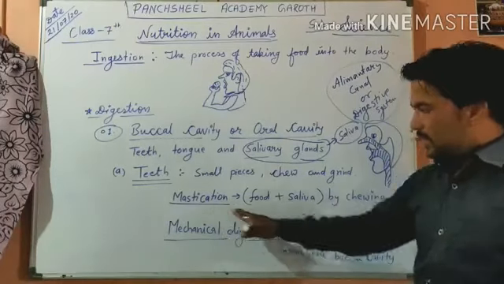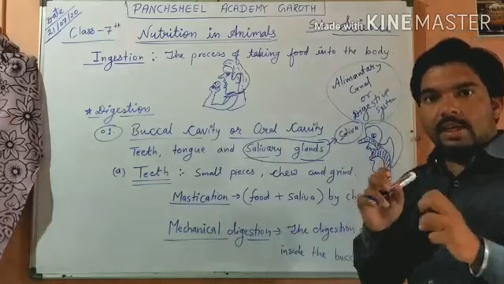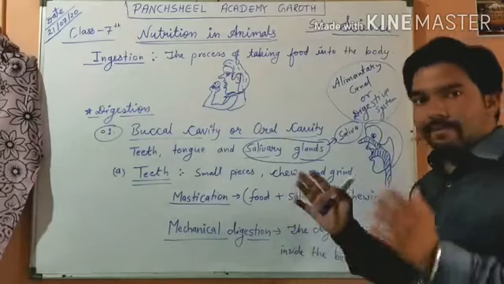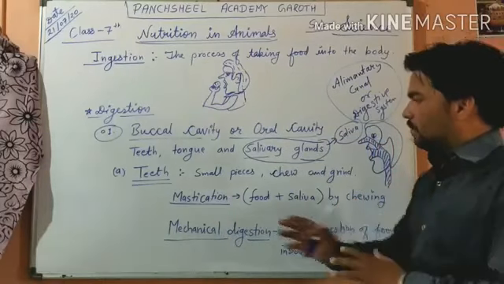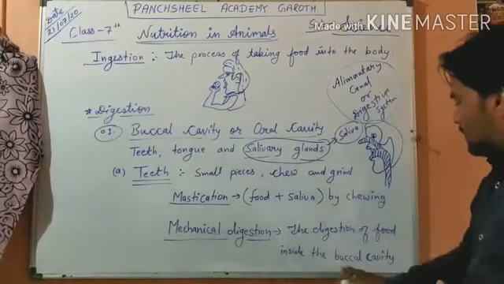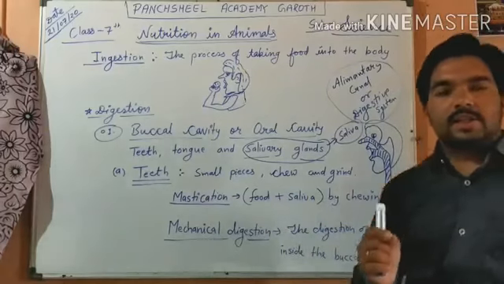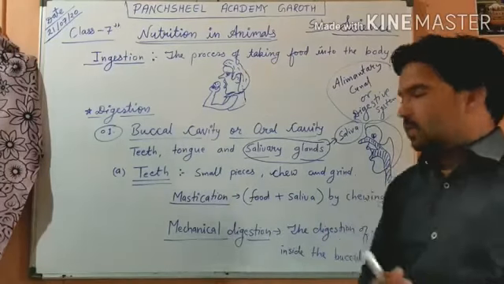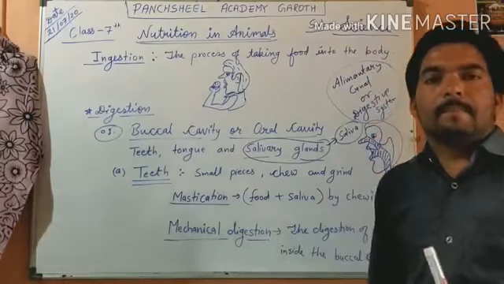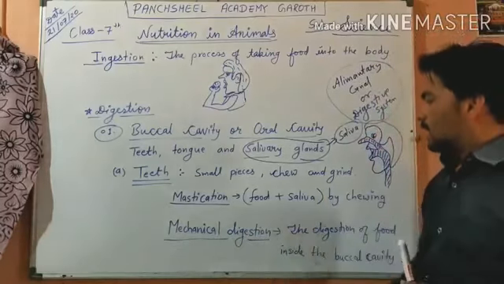The digestion of food inside the buccal cavity is called mechanical digestion, because we are doing something mechanical.